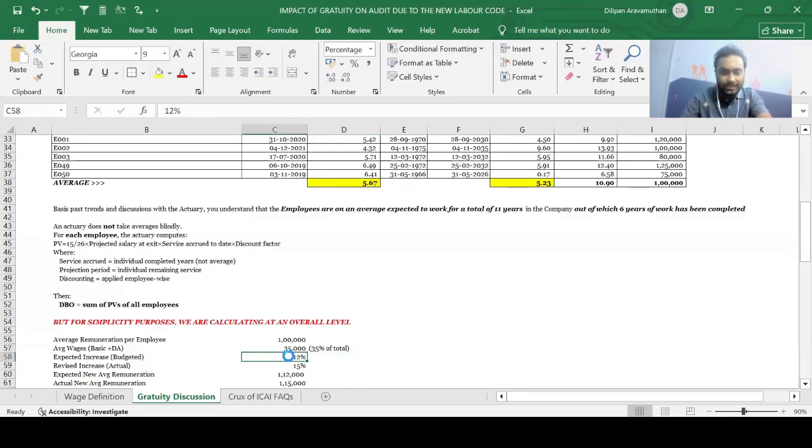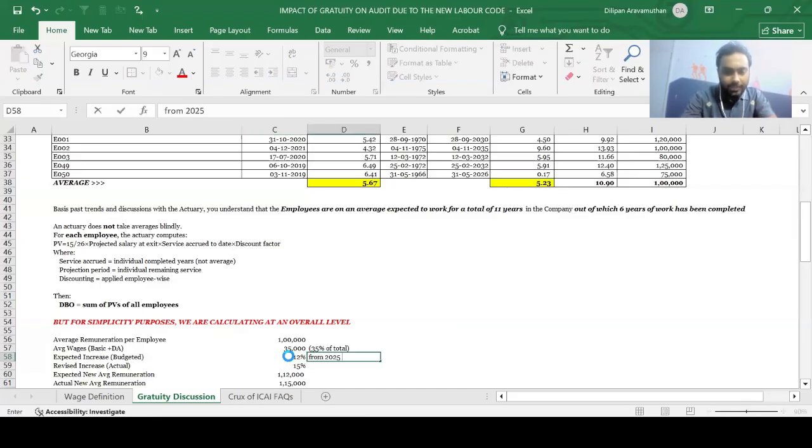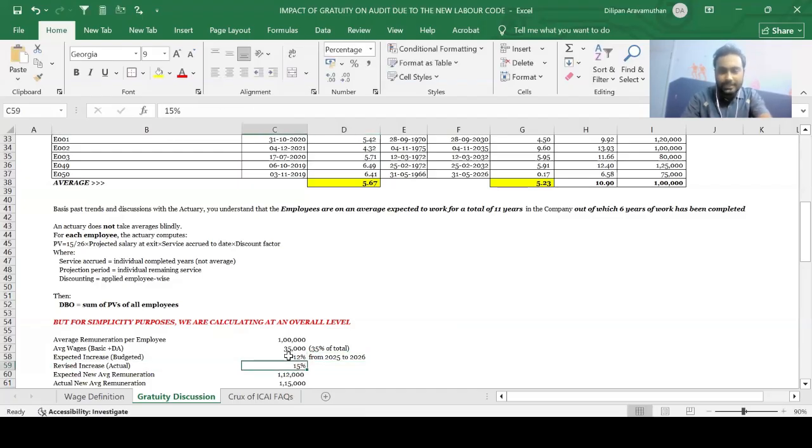But the example is not yet over, guys. Let us say the company expected a salary increase of 12% from 2025 to 2026, but what has actually happened is the company has increased the salary by 15% from 2025 to 2026. So the actuary would have expected the salary to be 1,12,000 on an average as on 31st March 2026. But the total remuneration has actually become 1,15,000. So the salary expectation was 12%, but the actual increment happened to the tune of 15%. I hope that is clear, guys.